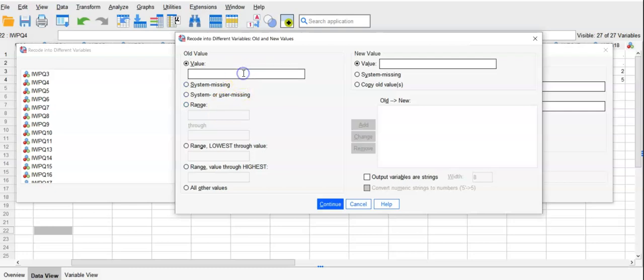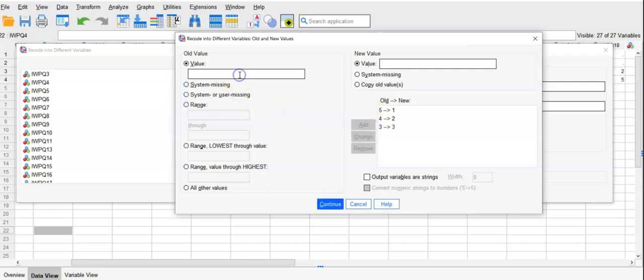The old value was 5, the highest. If somebody said 5, it goes to the new value 1, because we have to reverse the value, and then you add that. If somebody said 4, you reverse it to 2. If somebody said 3, there is no change, so you put 3.